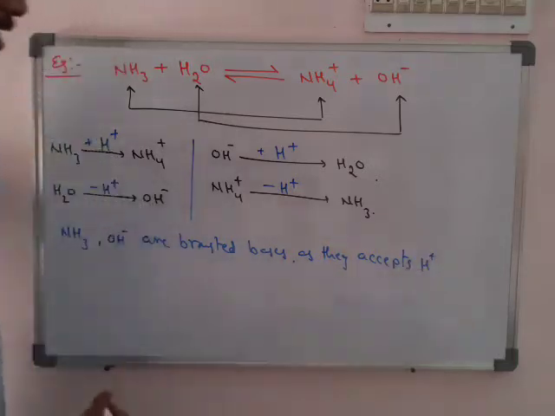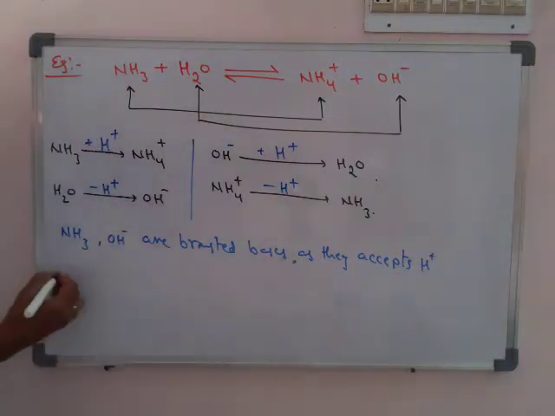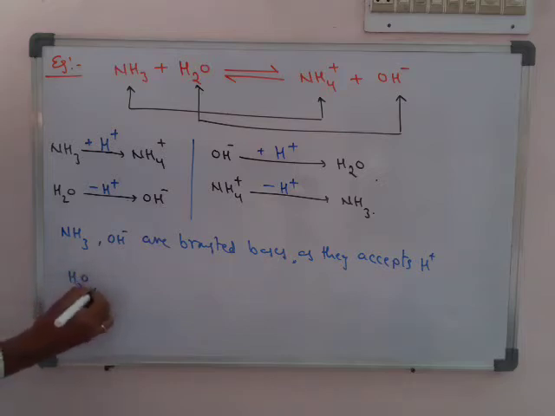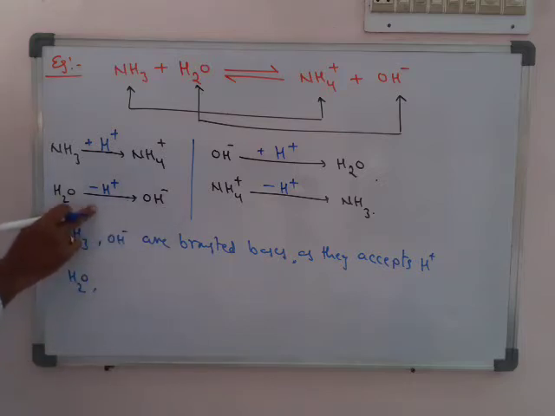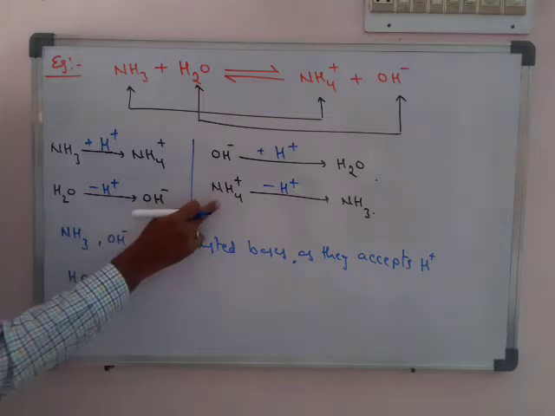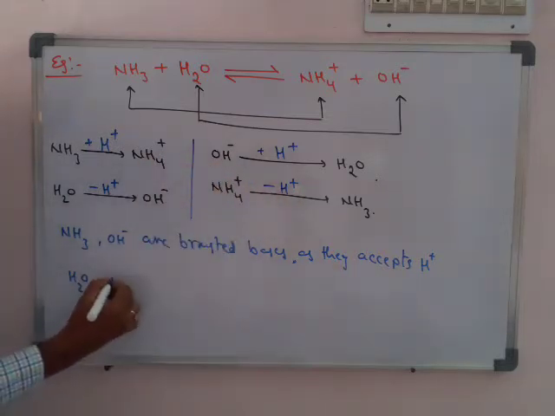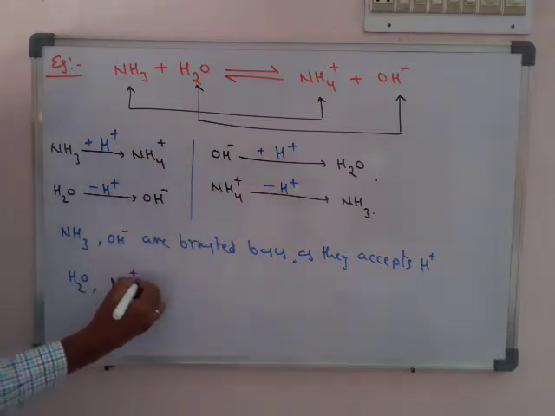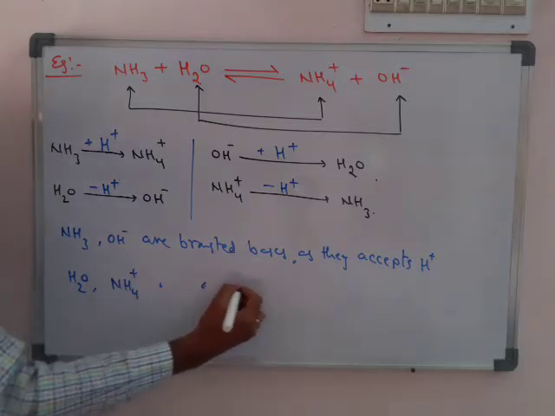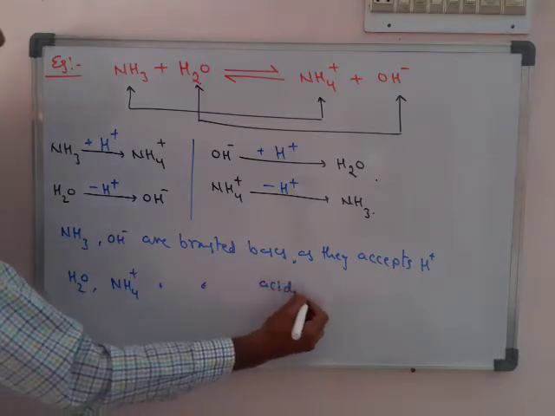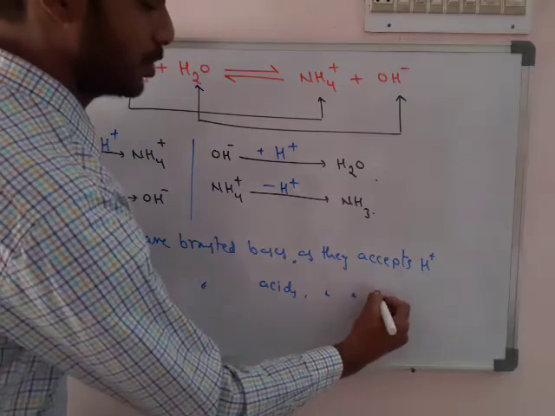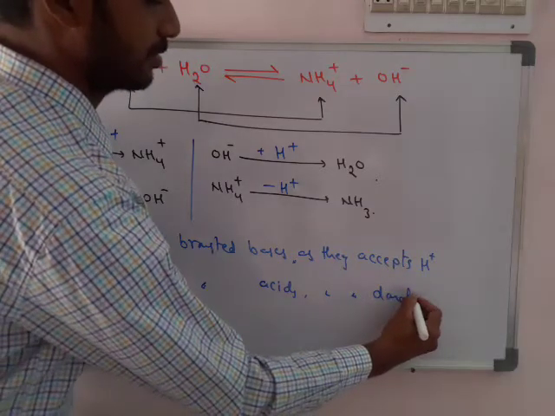Like what about H2O? H2O in the forward reaction loses H plus, and NH4 plus in the backward reaction loses H plus. So they are Bronsted acids as they donate H plus.